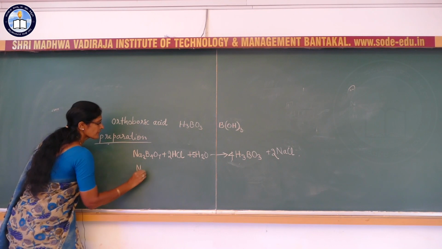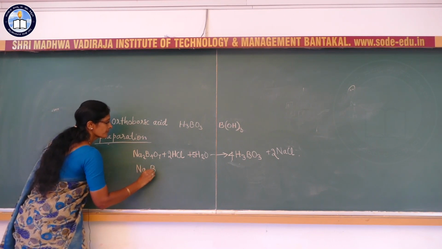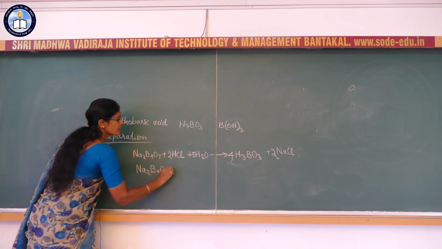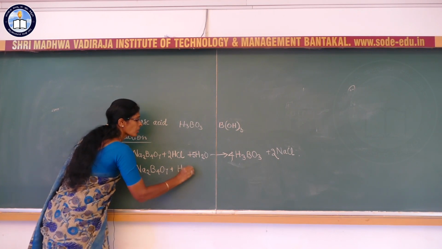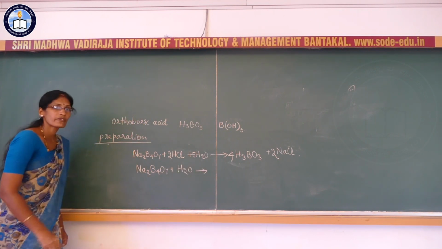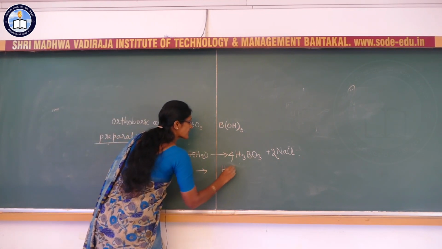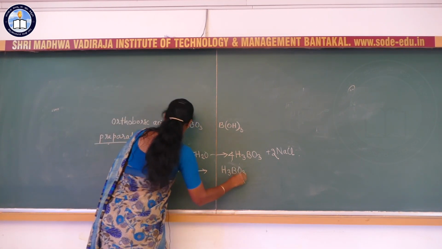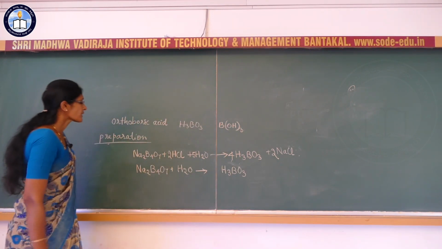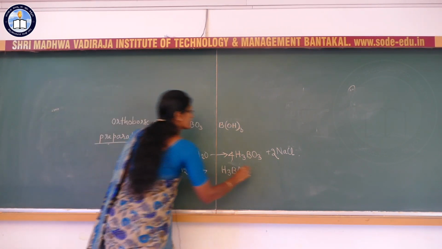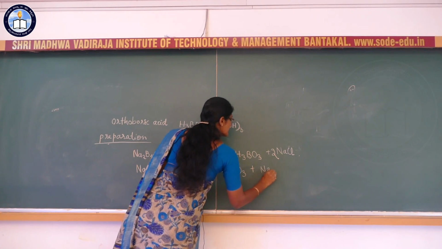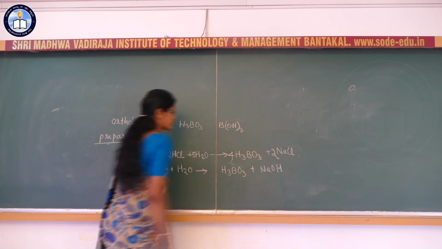In the same way, when borax is dissolved in water, it gives orthoboric acid, H3BO3, and NaOH.